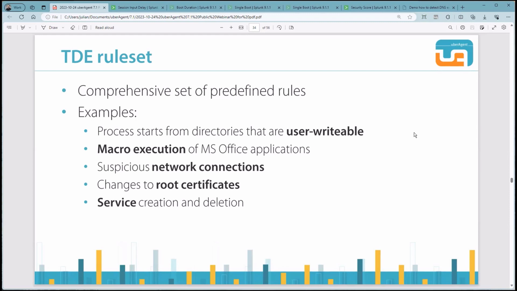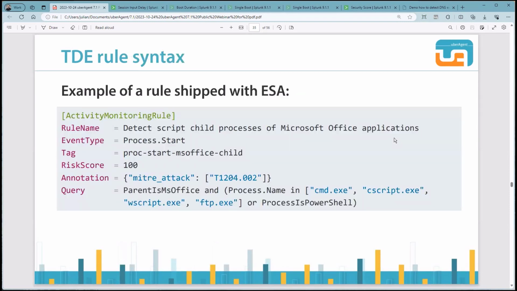Finally, I want to show you what a TDE rule looks like. So at first, we've got this activity monitoring rule stanza. Then you configure a rule name as well as the event type to which this rule should be mapped. So in this case, we are looking to monitor process starts. Then you configure a tag for that rule, and the risk score I mentioned before. In the annotation field, you can configure the MITRE ATT&CK technique ID and then the actual query.